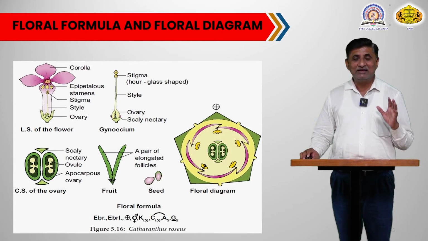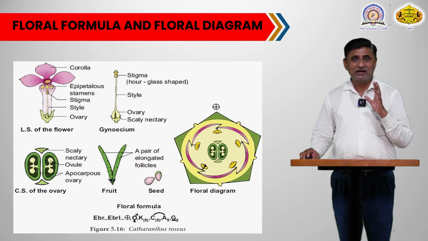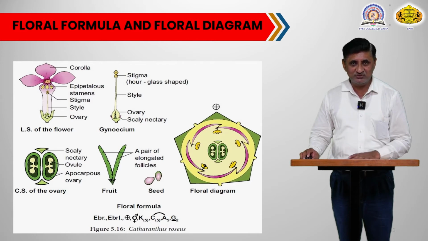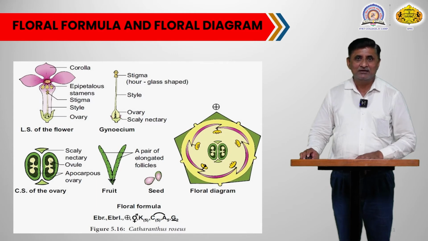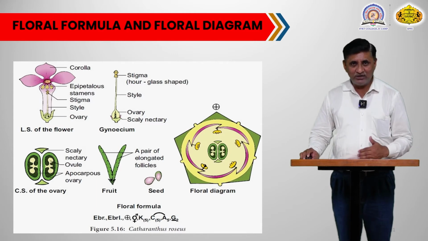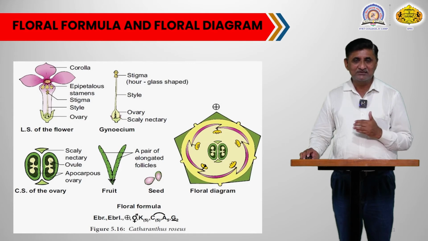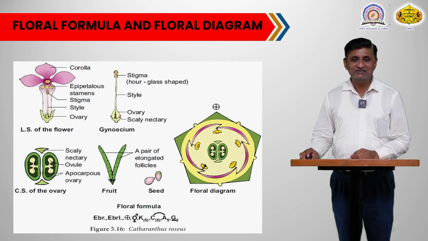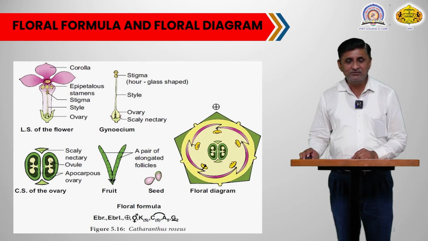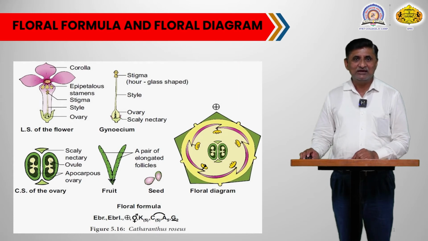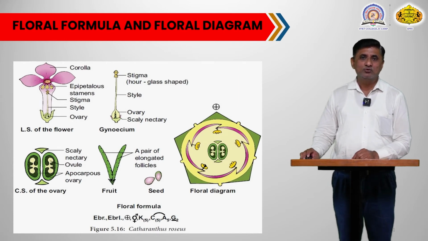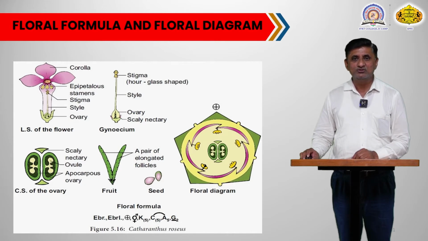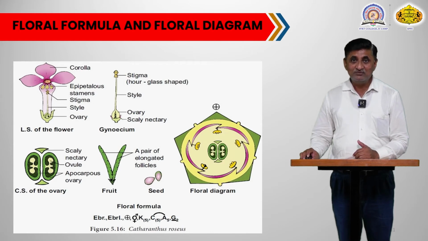Centrally there is a bicarpellary gynoecium, either syncarpous or apocarpous. 2 carpels are seen there, and along the side of the 2 carpels there are 2 scale nectaries. Each carpel shows the ovules present on axile placentation. At the top of the floral diagram there is a mother axis. That mother axis indicates the point of origin of the flower, and because of the absence of bracts, the flower remains ebracteate.